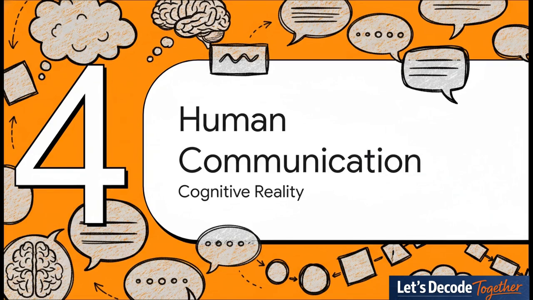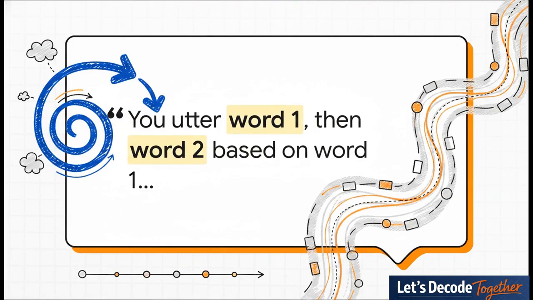Constraint number 4 shifts gears a bit. Human communication and mirroring our own cognitive reality. Because at the end of the day, LLMs are trained on human data. Think about it. When you speak or write, you don't map out every single word in your head before you open your mouth, right? You say word 1, then word 2 based on word 1. One token at a time is a faithful, actively rewarded replication of how human language is actually produced.